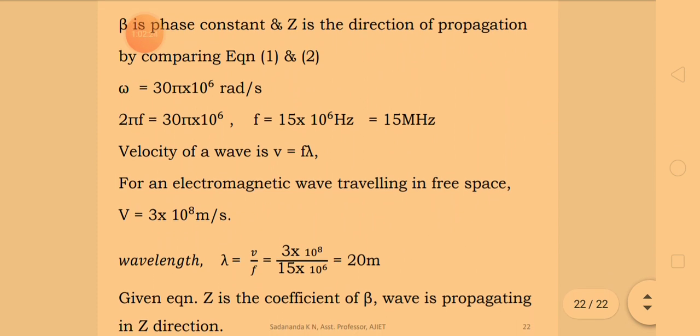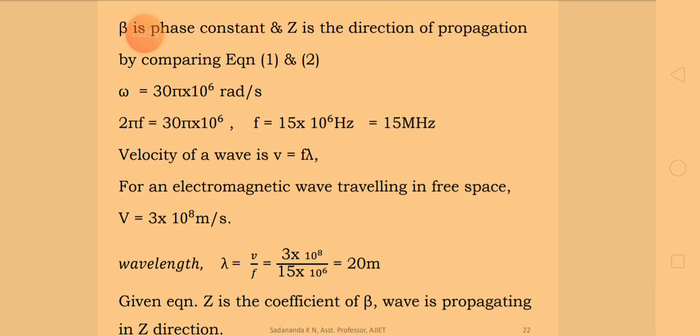As I said, beta is the phase constant and z is the direction of propagation. By comparing, omega equals 30 pi into 10 power 6 radian per second, and the frequency is omega by 2 pi, that is 15 megahertz. That's the answer for the frequency. Velocity of the wave v is given by f lambda.